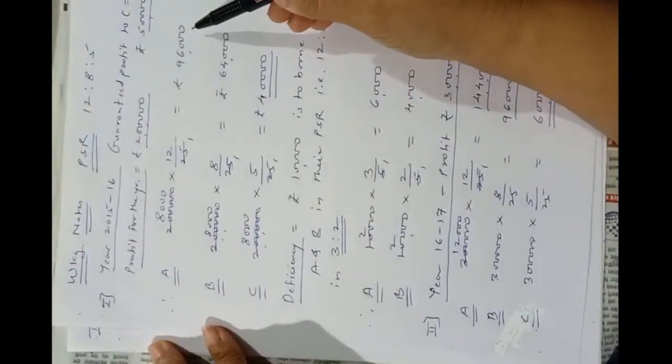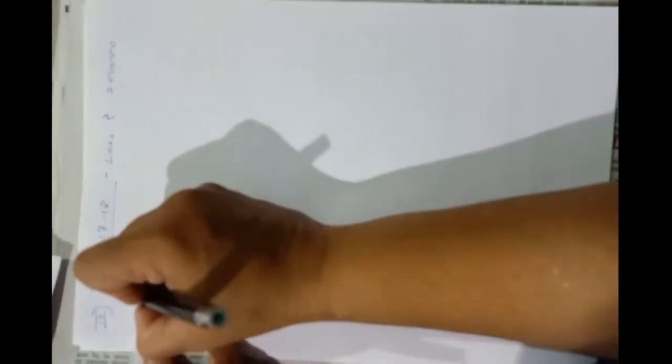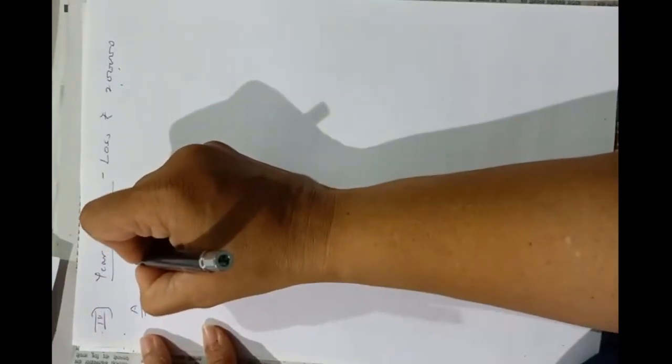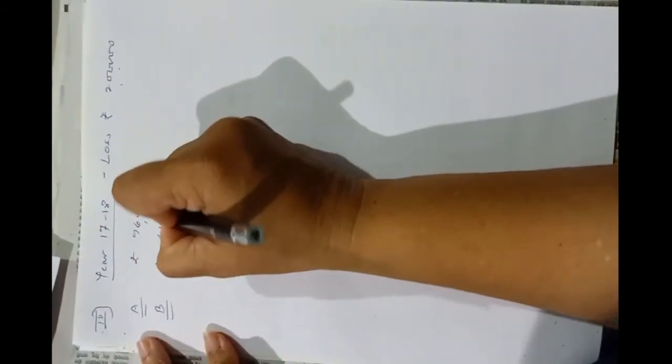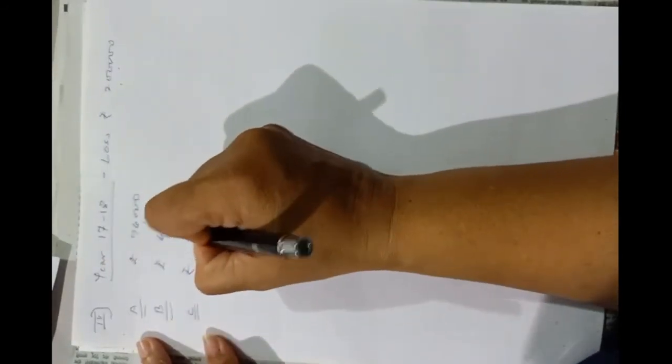When there was profit, we have already distributed the profit in their ratio: 96,000, 64,000 and 40,000. So the same share will be there in case of loss. So A's share in loss is rupees 96,000, B's share is rupees 64,000, and C's share is rupees 40,000.